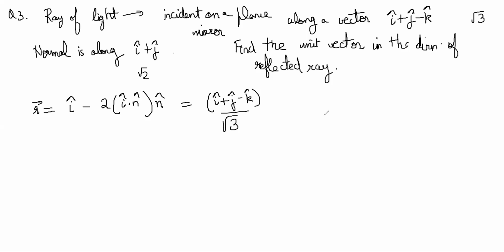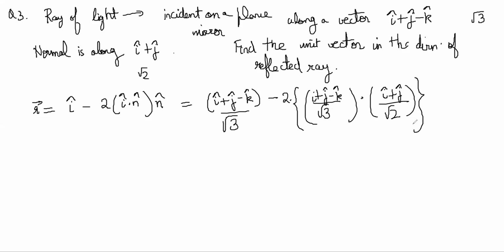Minus 2 times, you have to do i plus j minus k by root 3 dot product with normal vector direction i plus j by root 2. This is the normal unit vector. So this is the calculation that you have to do.